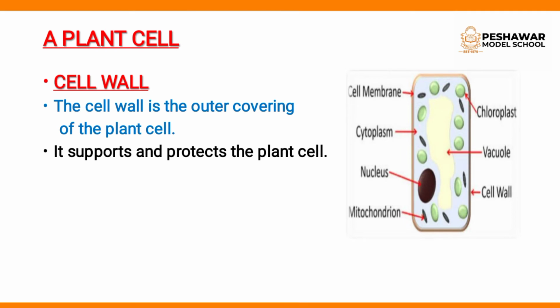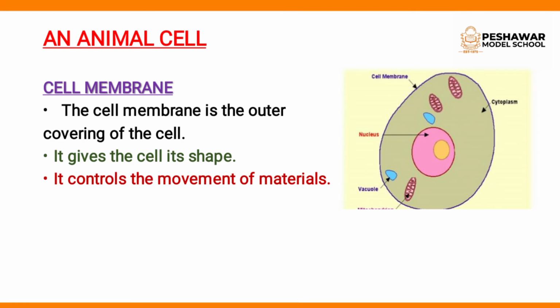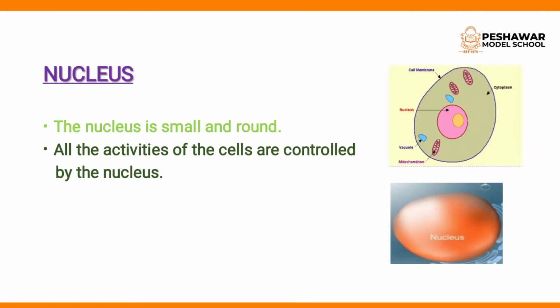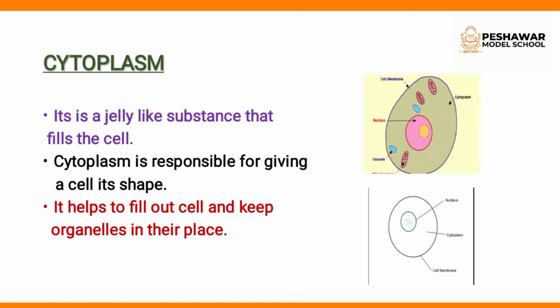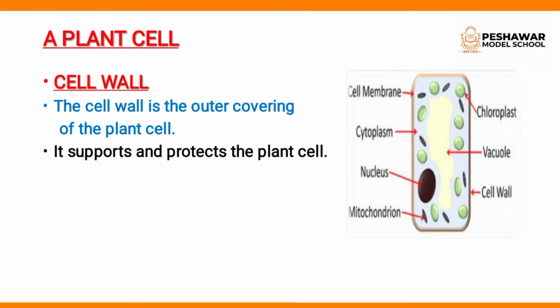Okay students, we have discussed the cell membrane, cytoplasm, nucleus and vacuoles. These are all found in both plant and animal cells. The cell membrane, nucleus, cytoplasm and vacuoles are all found in both plant and animal cells.